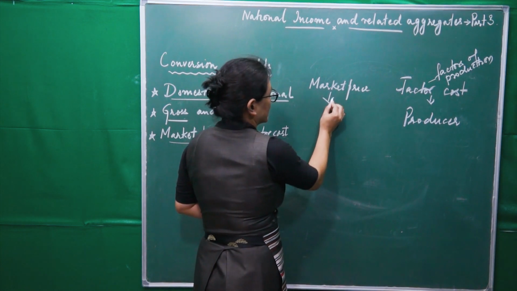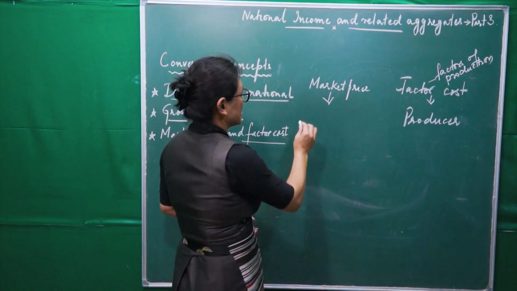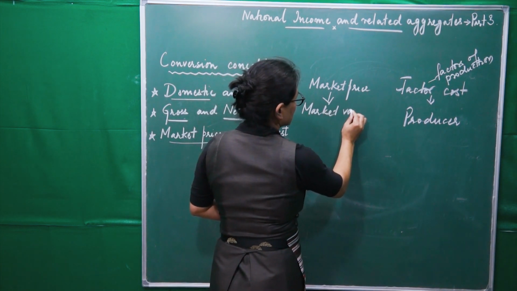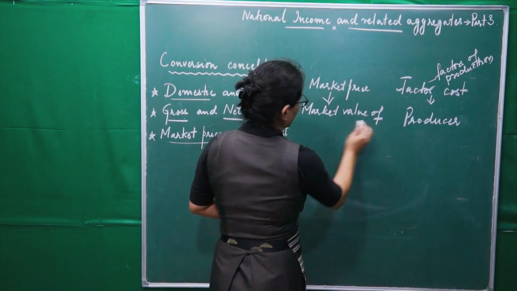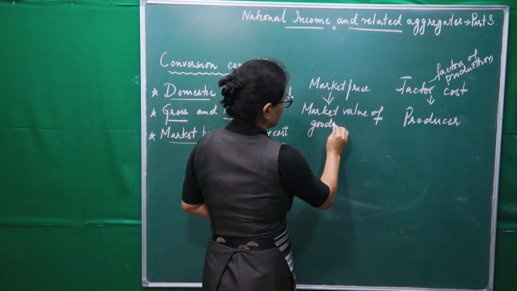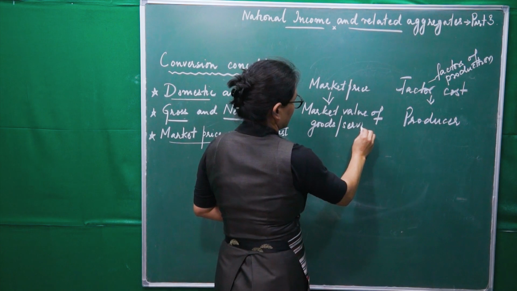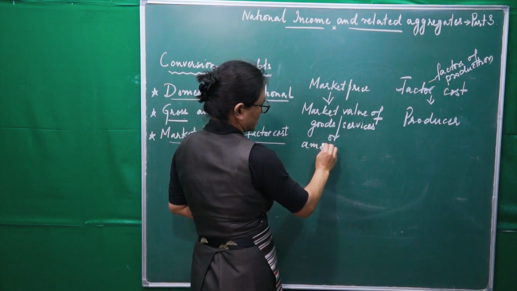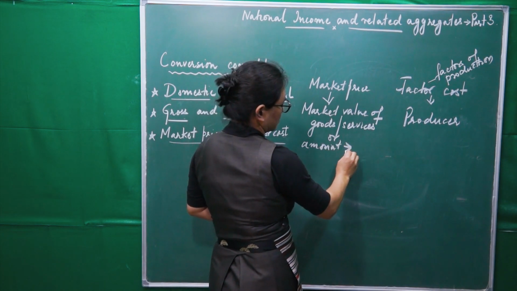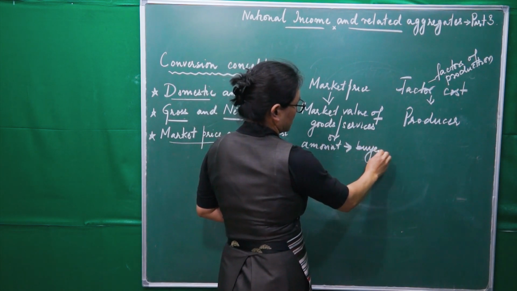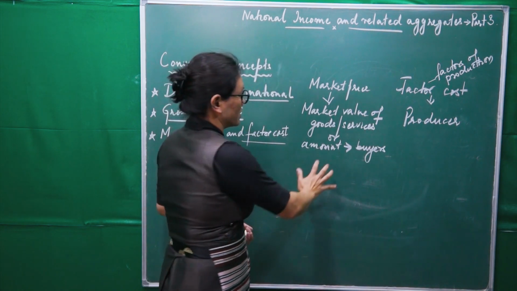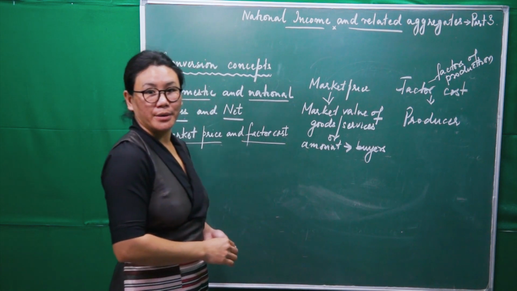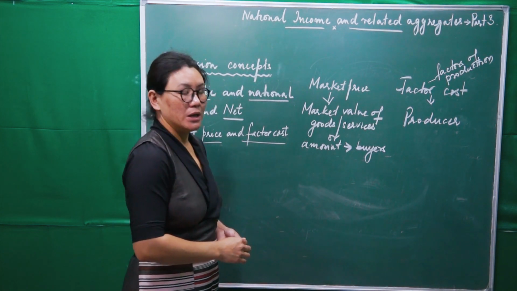And what is this market price? Market price is the market value of goods and services. Value of goods and services. Or we can say the amount paid by whom? Buyer. Right? So buyers, and here producer. Right? Okay.